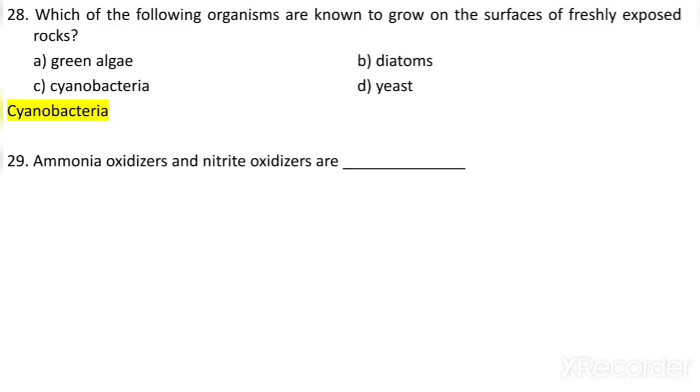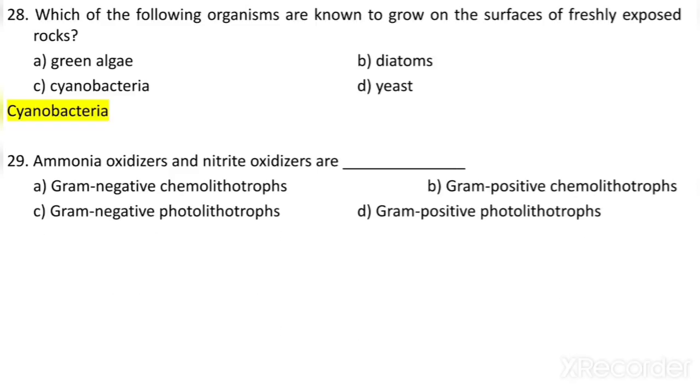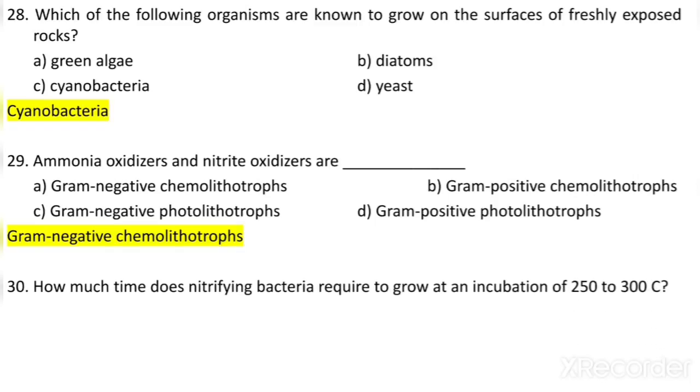Ammonia oxidizers and nitrite oxidizers are what? Gram-negative chemolithotrophs, gram-positive chemolithotrophs, gram-negative photolithotrophs, or gram-positive photolithotrophs. So ammonia oxidizers and nitrite oxidizers are gram-negative chemolithotrophs.